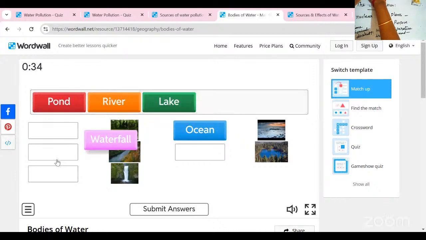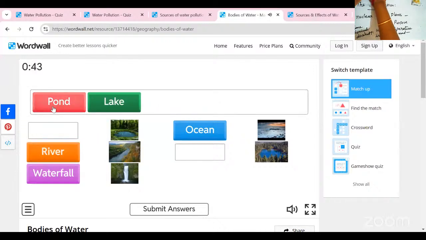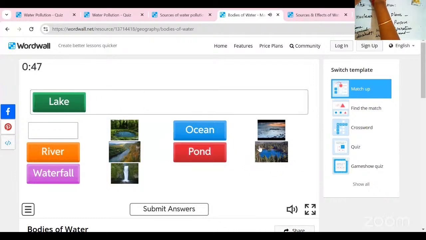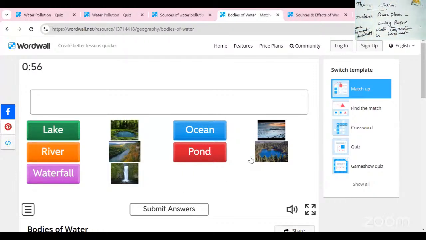This is a waterfall. Here the water is moving, and a moving water body means a river. Pond: the water is stagnant in that area, so that is pond water. This is a lake. So these are all the water sources on our earth: lake, river, waterfall, ocean, and pond.